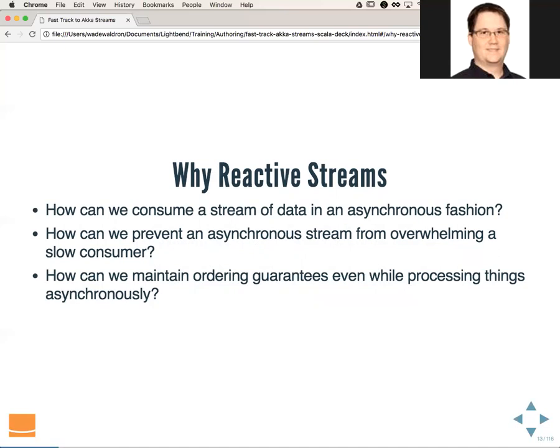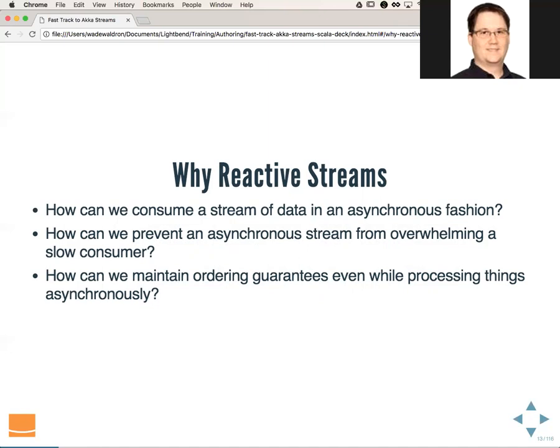So if you've ever built an asynchronous stream of data using actors, for example, or even using futures, then you may have encountered situations where you have a slow consumer, and as a result of that, maybe you're spawning too many futures and running out of memory, or maybe if you're using actors, you've overflowed a mailbox because the consumer just couldn't keep up with the data that you're giving it. So we need a way to prevent that.